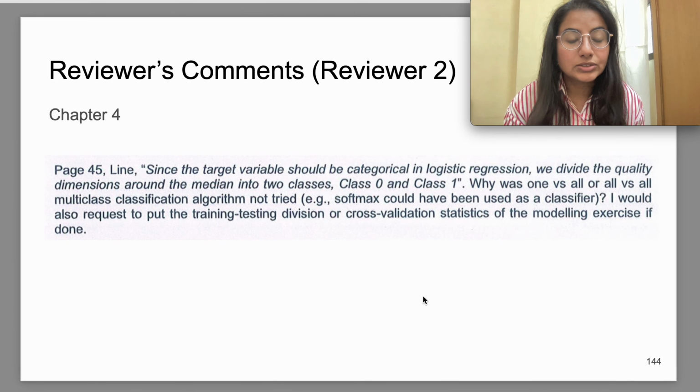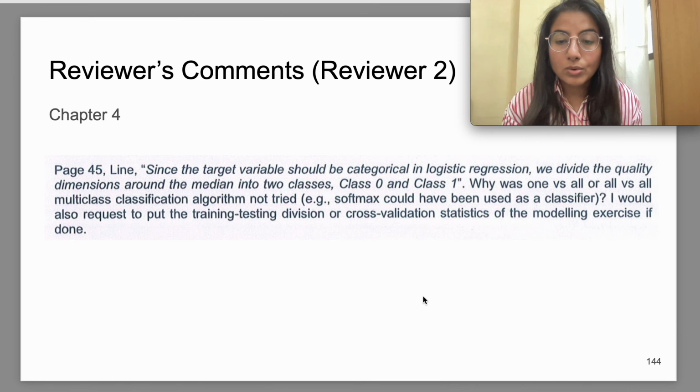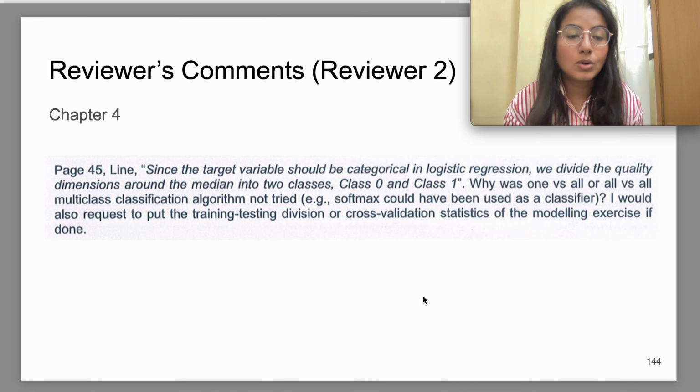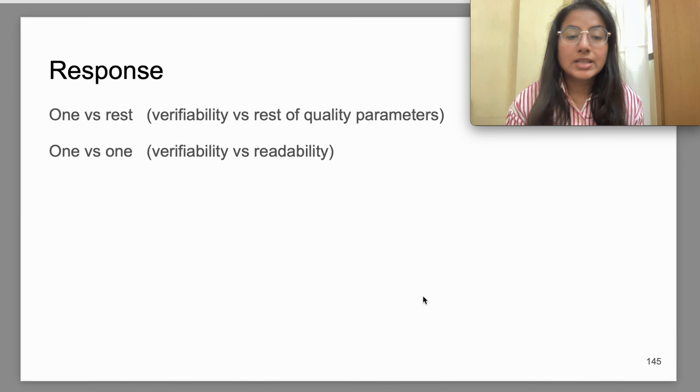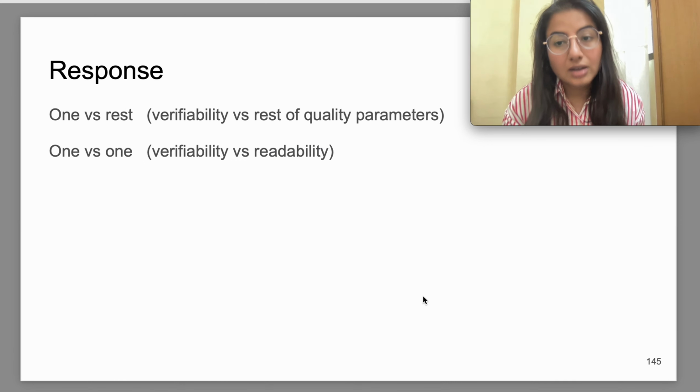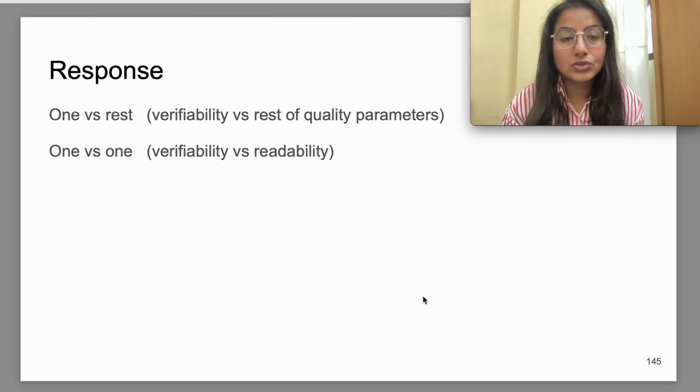Next one is in chapter 4. Since the target variable should be categorical in logistic regression, we divide the quality dimensions around the mean. Here the reviewer wants to know why we didn't use one versus all and all versus all multi-class classification algorithms. We second the reviewer's comments in this regard. That is something that came to our mind also before applying so many classification algorithms in this particular chapter.